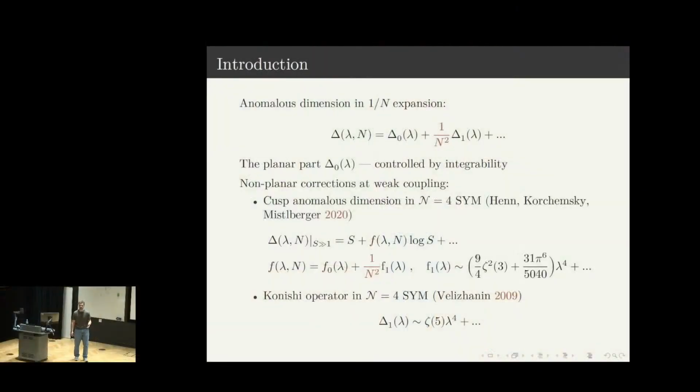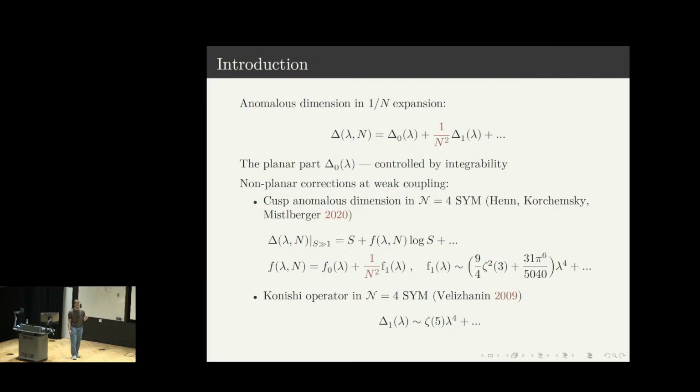So in gauge theories such as N=4 super Yang-Mills or ABJM theory, the anomalous dimension of operators in the 1/N expansion may be written as a function of lambda at each order in 1/N. The leading term, which is just the planar part, is controlled by integrability and in principle can be determined as an exact function of lambda. Less is known about non-planar corrections.